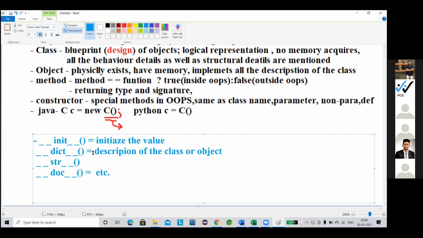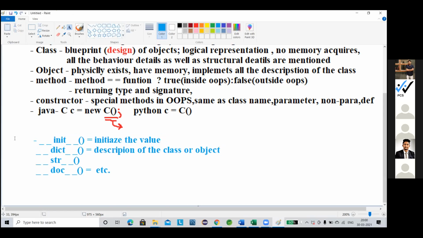Okay, so why did I declare these two things? Because right now I will use only init, and there is one special type of thing that we have to use for Python only. So let's start.